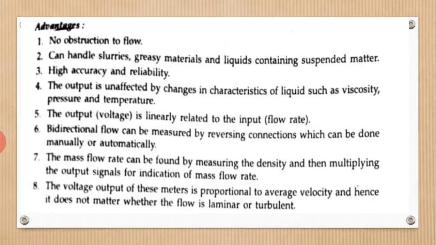These are the advantages. No obstruction to flow, can handle slurries, high accuracy and reliability. The output is unaffected by changes in characteristics of liquid. The output voltage is linearly related to the input, which means the output voltage is linear to the flow rate. Bidirectional flow can be measured, in either direction. The mass flow rate can be found by measuring the density and multiplying the output signal for indication of mass flow rate. So all of you go through these advantages.